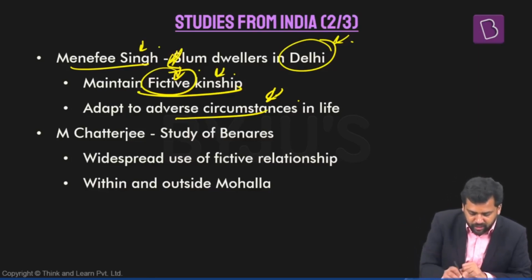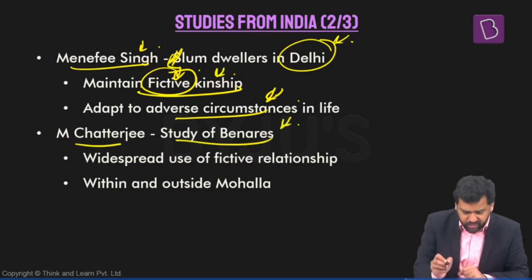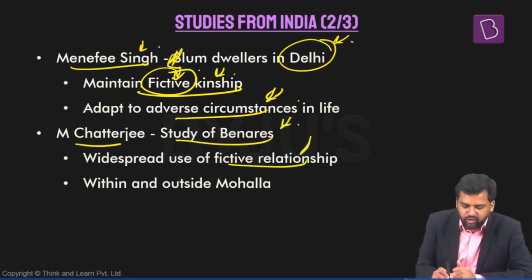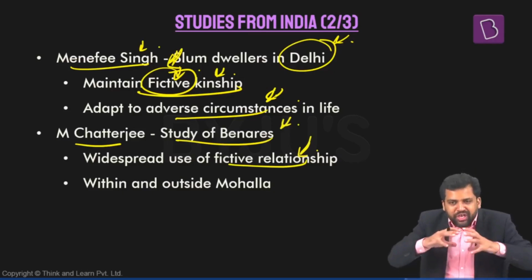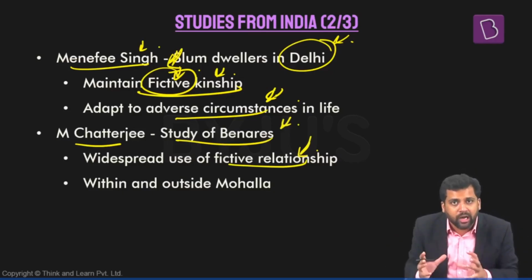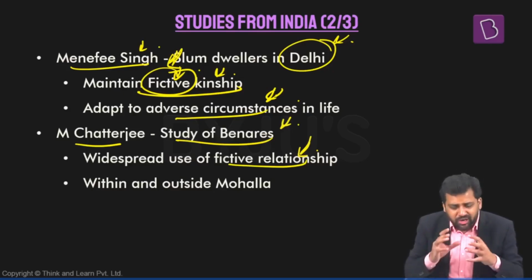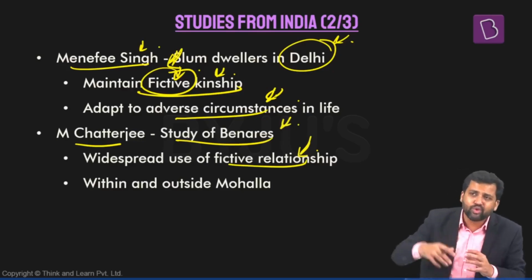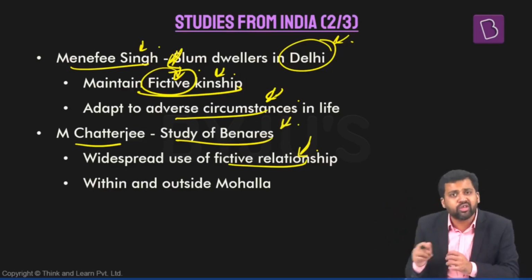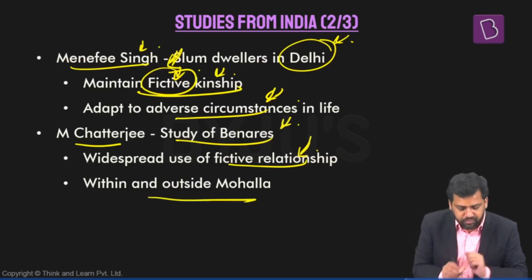A similar kind of thing was observed by M. Chatterjee in the study of Banaras: widespread use of fictive relations. People who are staying within the same community, within the same mohalla, have fictive relationships, but the fictive relationships are not just limited to those who are staying within the mohalla. Those who are outside, along with them also, they will have some fictive relationships.